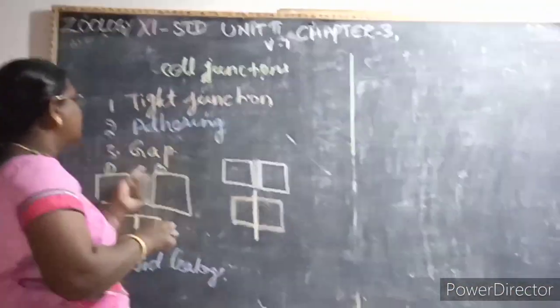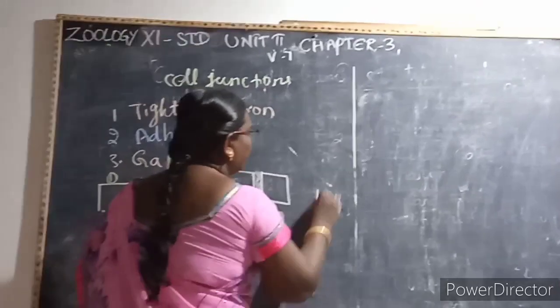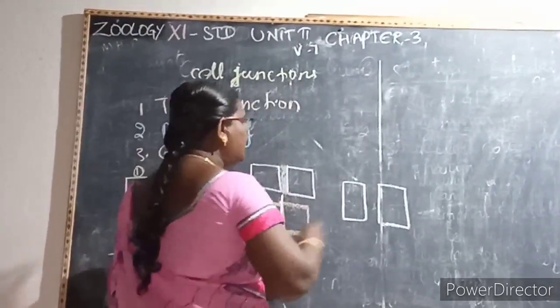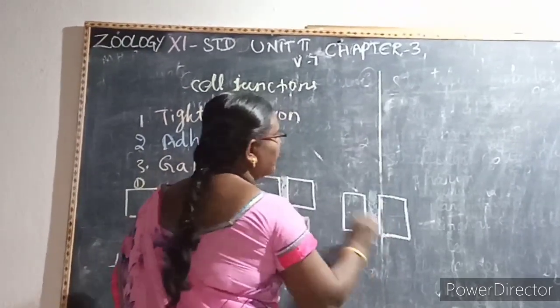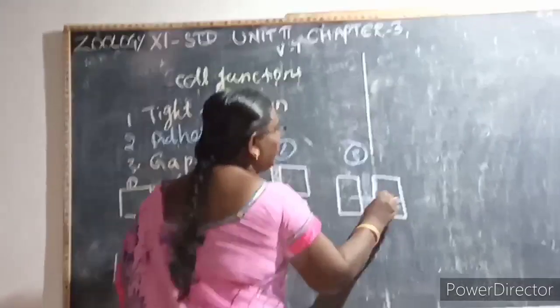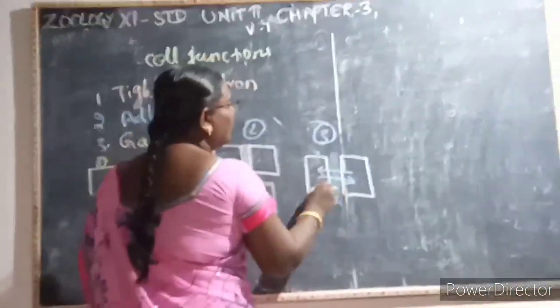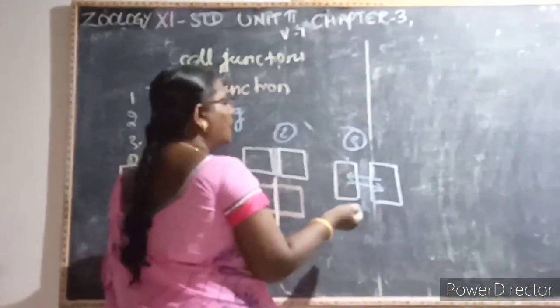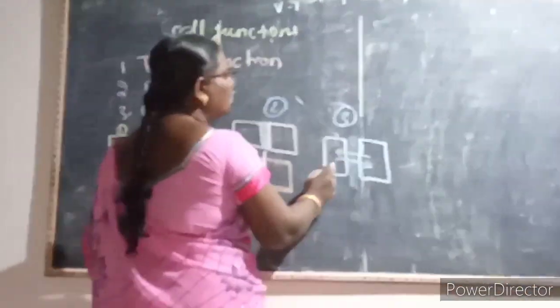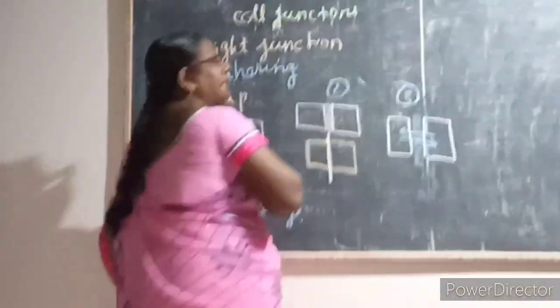Then a third one is a gap junction. Here, in between the two cells, you can see the gap because it helps them to communicate with each other. That is, it helps to pass the ions or nutrients or transport of any substances between the two cells. Hence, it is called as a gap junction.